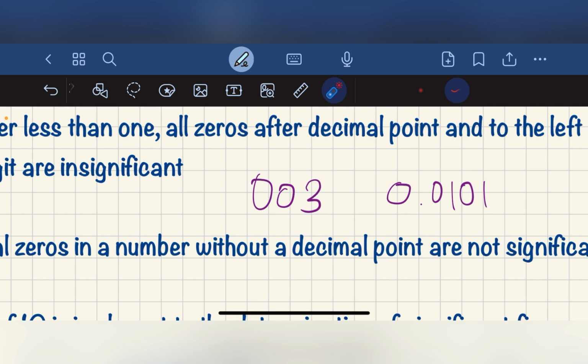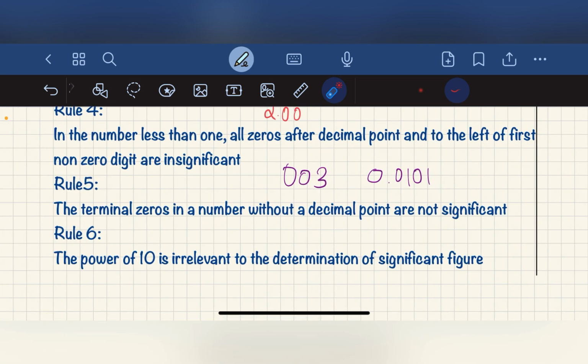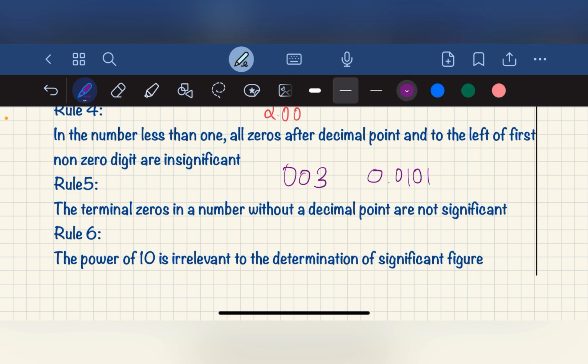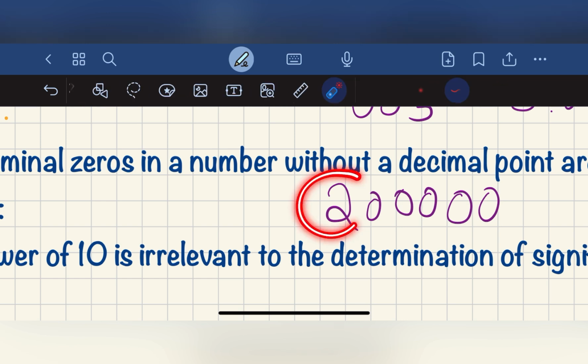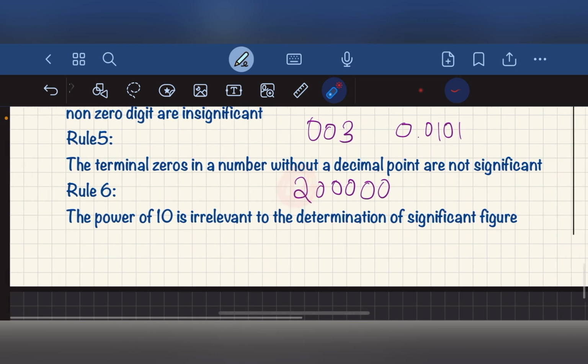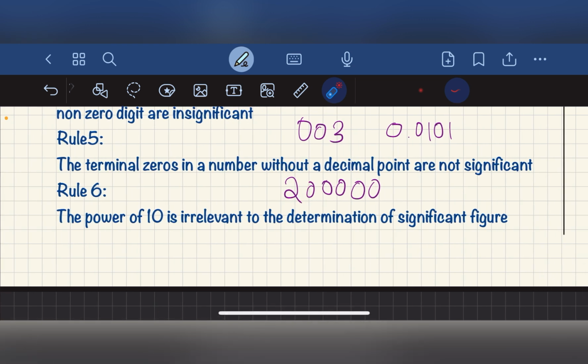Okay, and then the terminal zeros in a number without a decimal point are not significant. That is 20000. Here there is no decimal point, so there will be only one significant figure, that is 2, and the power of 10 is irrelevant to the determination of significant figures.